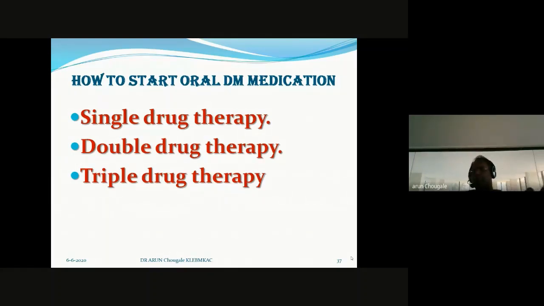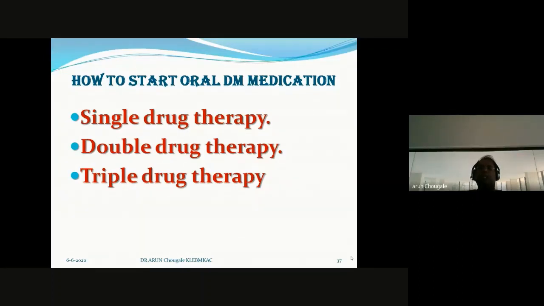I diagnosed the case as diabetes and started metformin 500 mg once a day, because I always start with a low dose. I ask the patient to follow diet and exercise and consult me after 10 days. After 10 days, if the repeated fasting sugar is still high, I again increase the dosage of metformin.